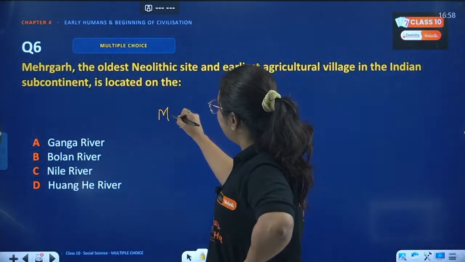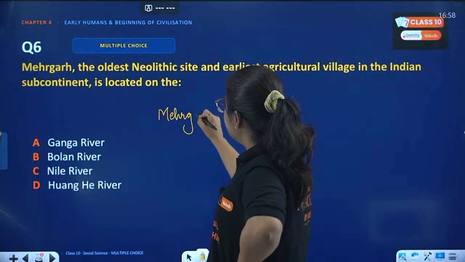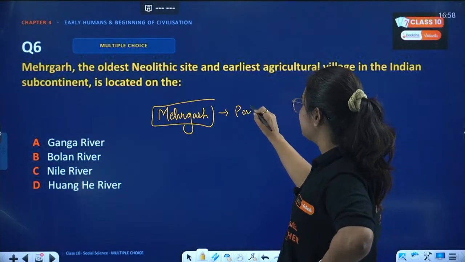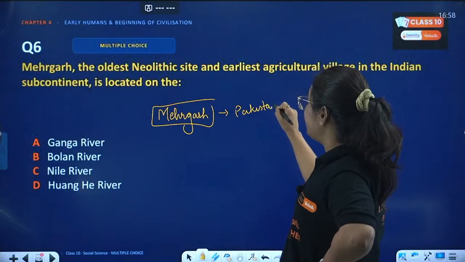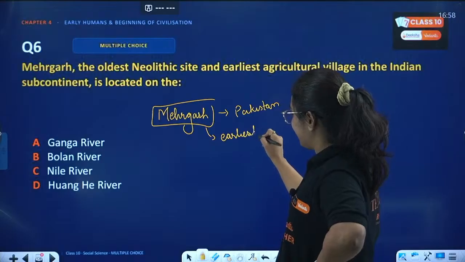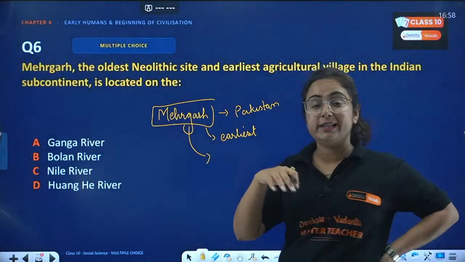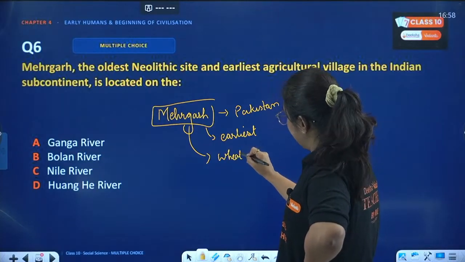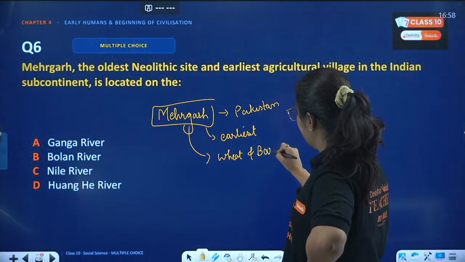So Mehergarh. Let me talk about Mehergarh. Beta, Mehergarh is a location right now in Pakistan. It is one of the earliest Neolithic sites. This was the place where the earliest crops were grown, and they were wheat and barley. Okay? They were wheat and barley.